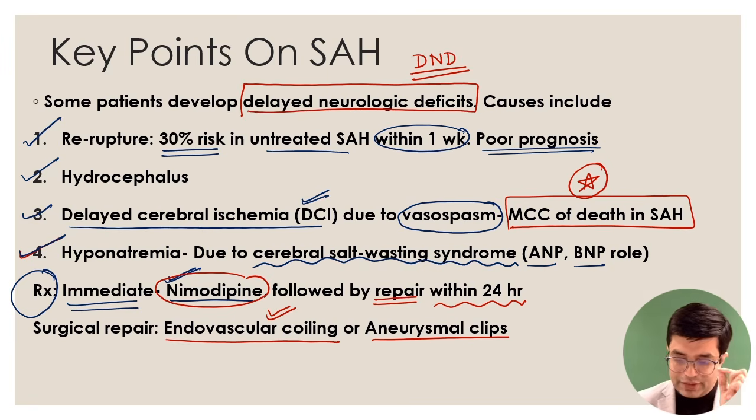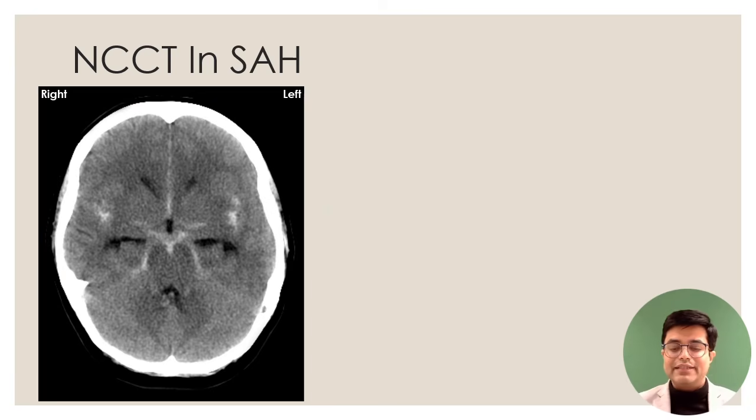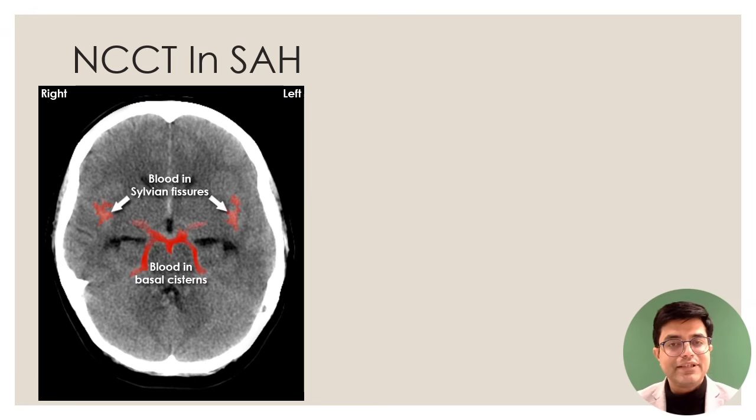So this is the quick key review on the topic of SAH, and have a look at this NCCT. If I say this is NCCT in SAH, what are you going to look for? Two things I can see here. I can see bleeding happening in the sylvian fissure. I can see bleeding happening in the basal cistern. Let me show you where this bleeding is happening. Can you see this blood in the sylvian fissure? And can you see this blood in the basal cisterns? This is the clinical clue on CT scan that SAH has happened in the patient.